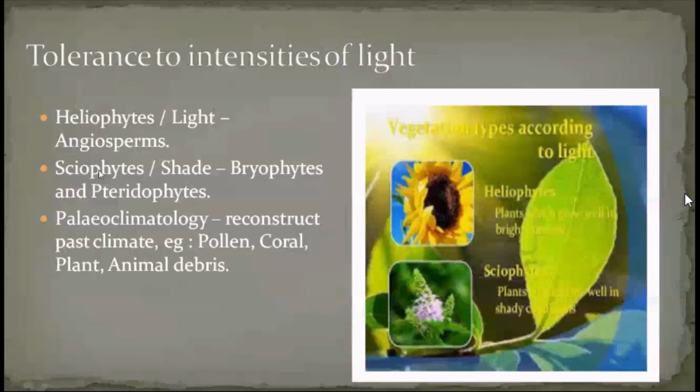Coming to the next one, paleoclimatology. Paleo means something studied to understand the past. Paleoclimatology is the study of the environment from which we can get past climatic conditions. Examples include pollen grains, coral forms, and plant or animal materials stored in the form of ice or in the form of resins.